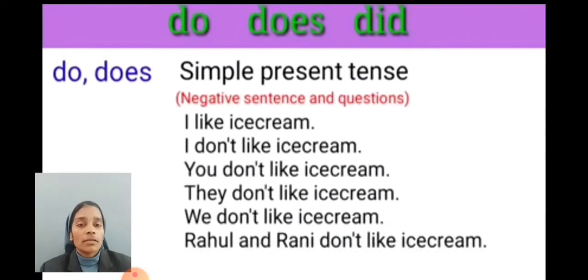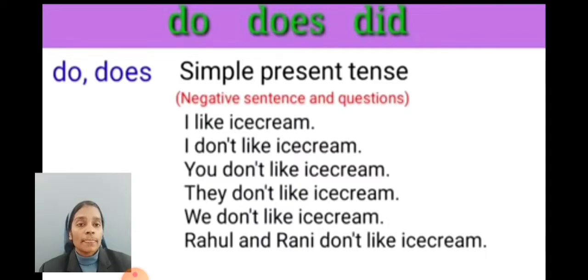For example, the use of do and does. I like ice cream. When we make the sentence negative, we use the do form. I don't like ice cream. See, whenever the plural subject comes like this, we use do not. They don't like ice cream. We don't like ice cream. Rahul and Rani don't like ice cream.